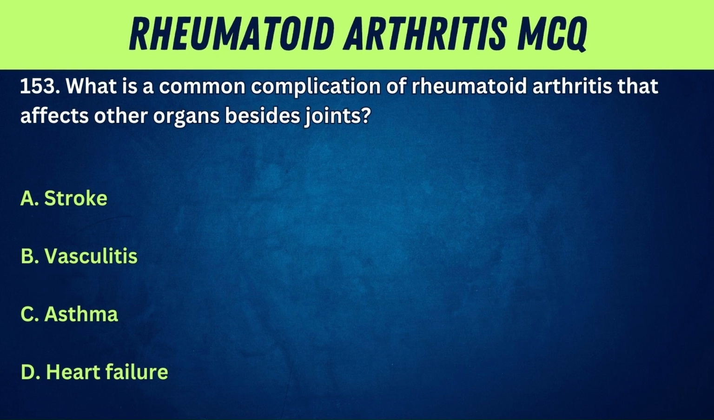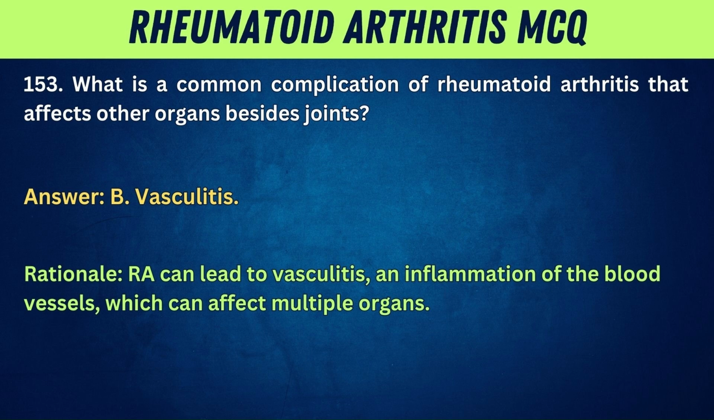153. What is a common complication of rheumatoid arthritis that affects other organs besides joints? A. Stroke. B. Vasculitis. C. Asthma. D. Heart failure. Answer: B. Vasculitis. Rationale: RA can lead to vasculitis, an inflammation of the blood vessels, which can affect multiple organs.